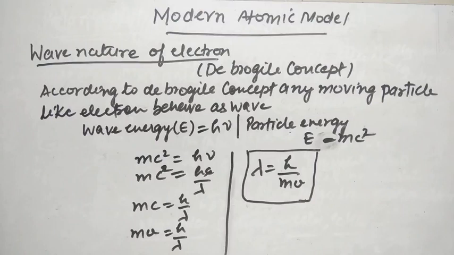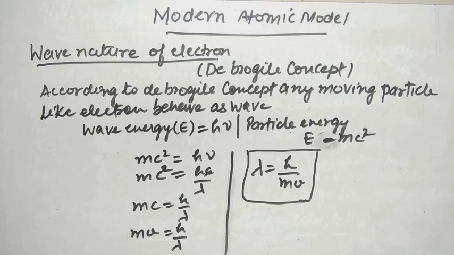Now student, we are coming to the modern concept of the atomic model, and this is the wave nature of electron. The wave nature of electron was given by de Broglie. According to de Broglie's concept, any moving particle, like an electron, behaves as a wave. We know that wave energy is represented by Planck energy, h nu, and particle energy is represented by Einstein energy, meaning E is equal to mc square.